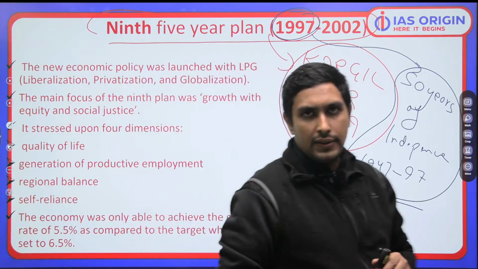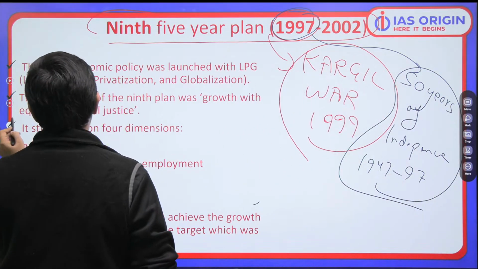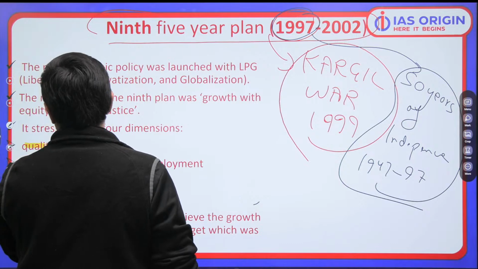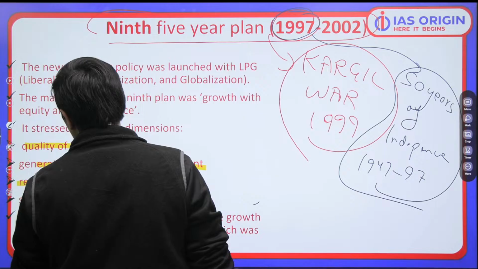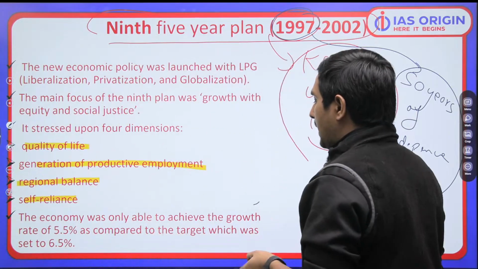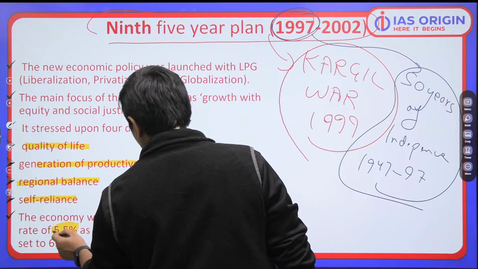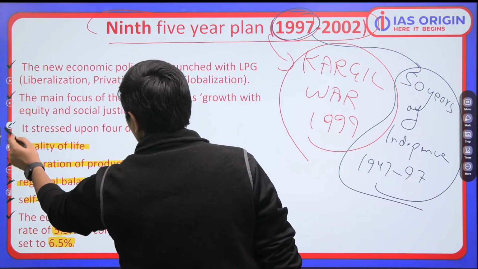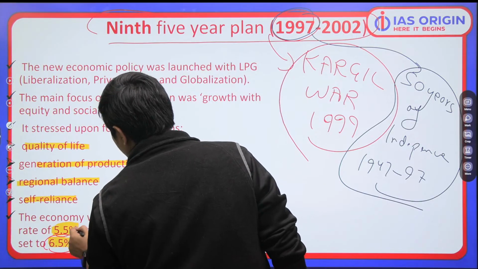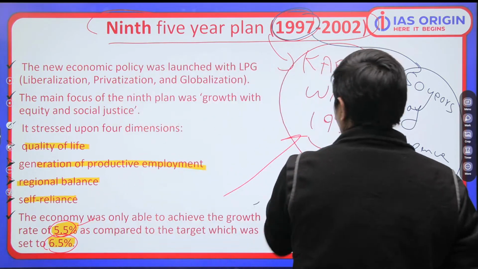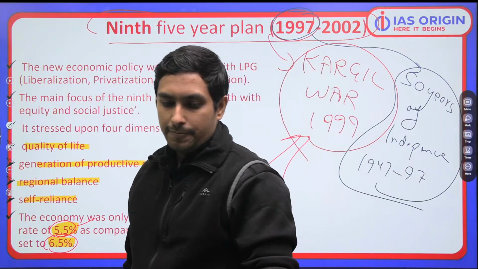It's important. Anyways, it is stressing mainly on 4 dimensions, namely quality of life, productive employment, regional balance, and self-reliance. It is focusing on that. And it was able to achieve a growth rate of 5.5 as compared to the target which was set at 6.5. So the target is set at 6.5, but it achieved 5.5 because of the Kargil war. So Kargil war की वजह से थोड़ा सा growth impact हुआ है. We have to understand that.